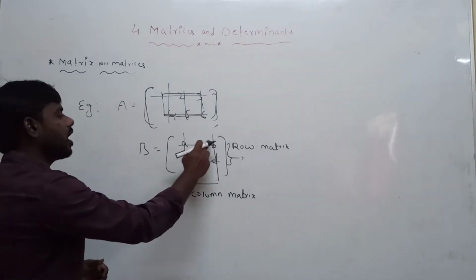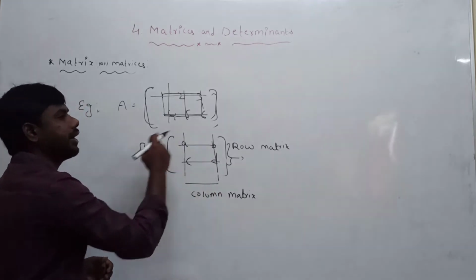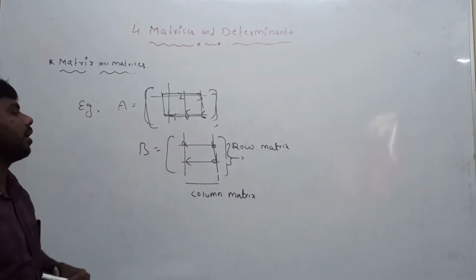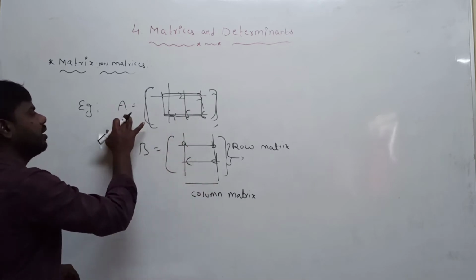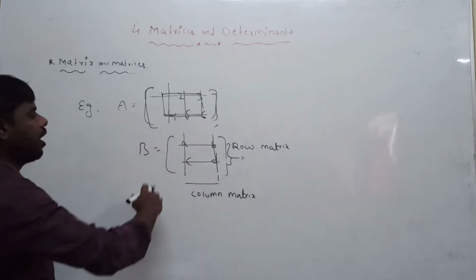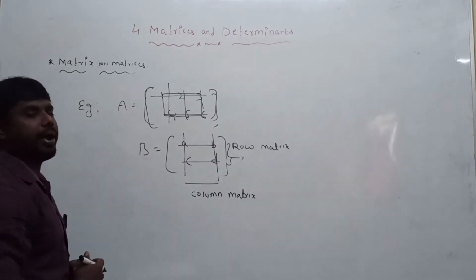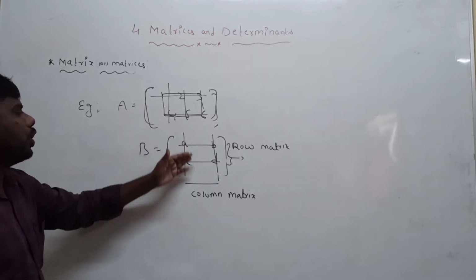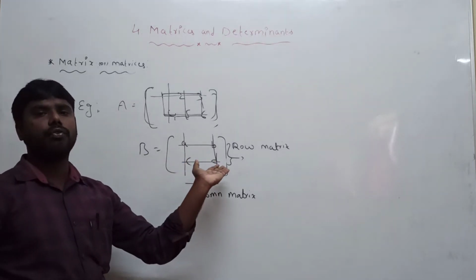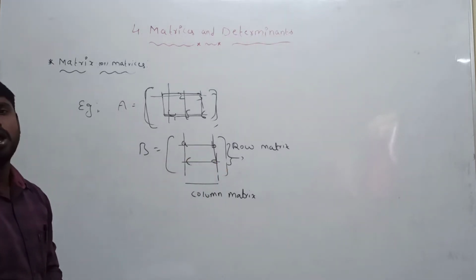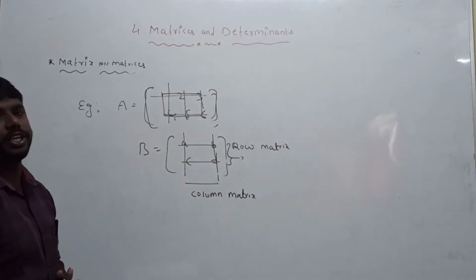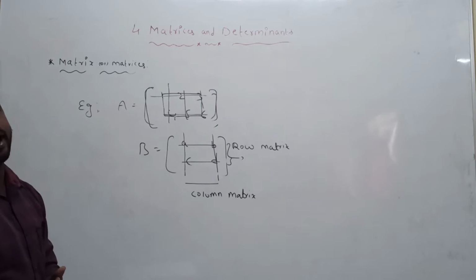Generally, elements are denoted by small letters and a matrix by capital letters. Next one, the horizontal arrangement of elements is called a row matrix. The vertical arrangement of elements is called a column matrix.